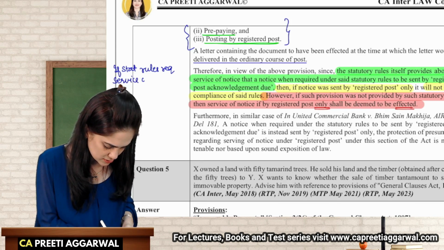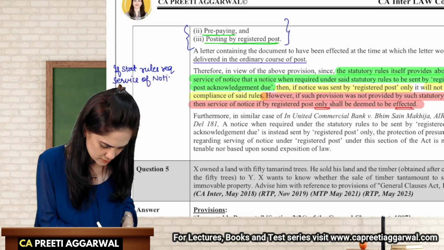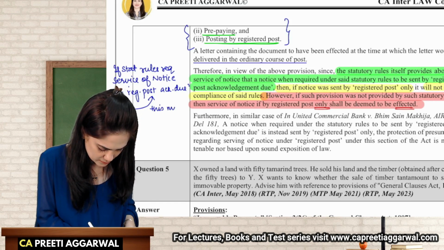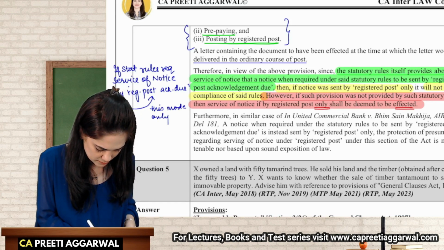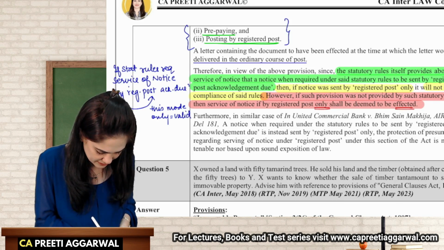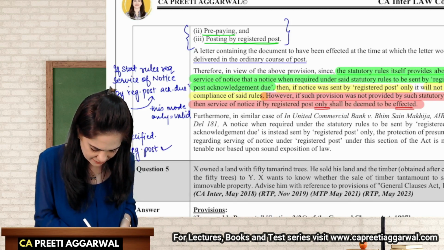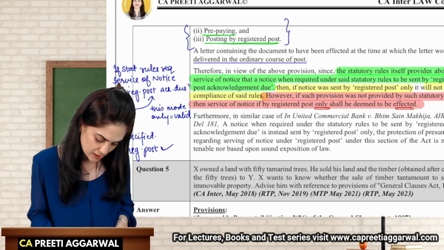So can I say that if statutory provisions, or you can say statutory rules, require service of notice by registered post acknowledgement due, then it must be sent by this mode only. This mode is valid. But if nothing is specified, then simply registered post will suffice. That will be sufficient.